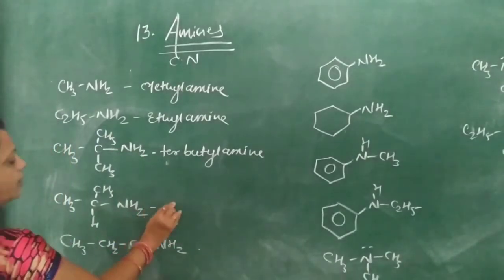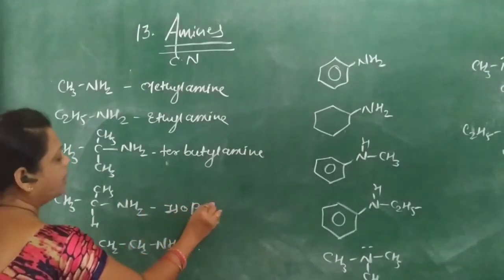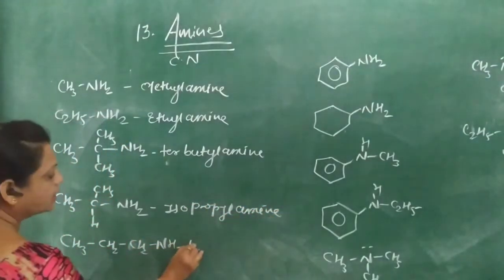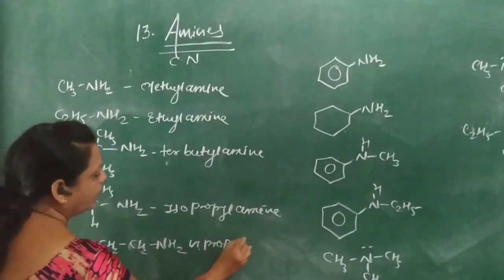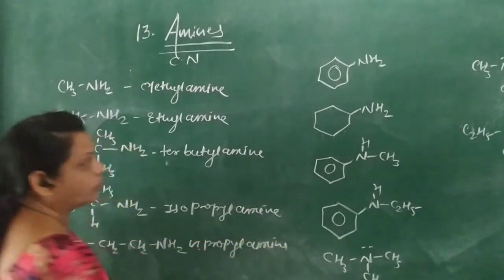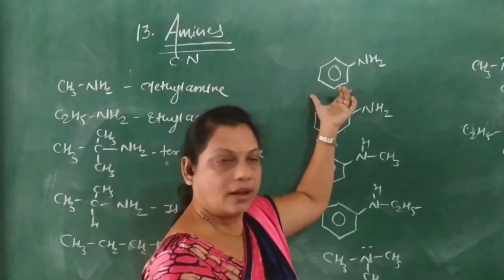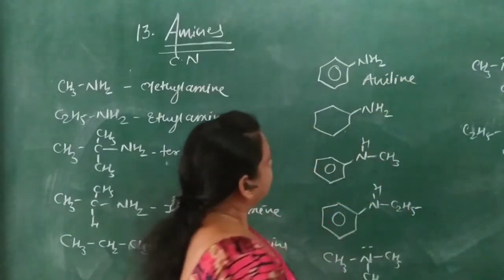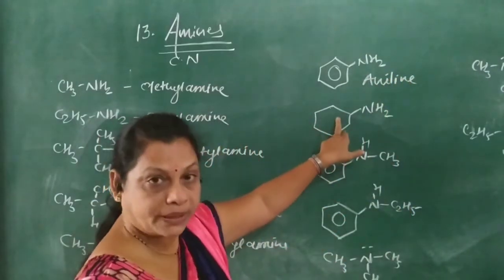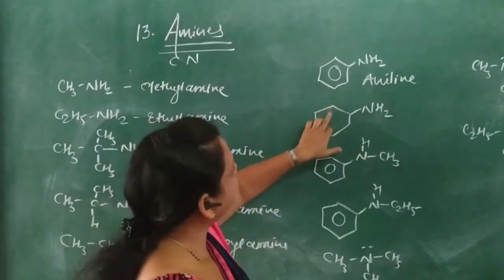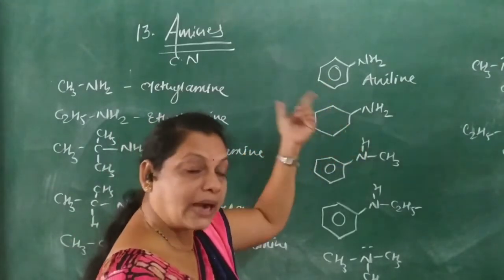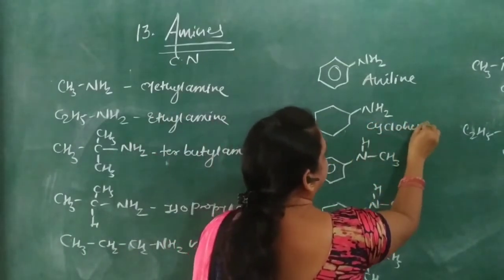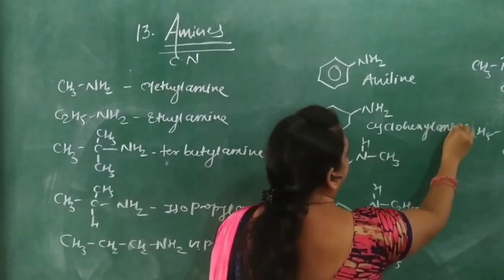Okay, then here isopropylamine. This is n-propylamine. Okay, this is aromatic amine, and the common name is aniline. This is cyclohexyl group. This just looks like a benzene, but this is aliphatic, and a cycloalkyl group is present, and therefore it is cyclohexyl, and the suffix is amine.